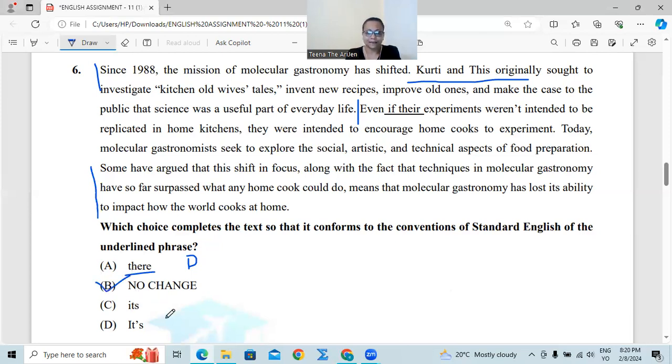Number C, it's, even if it's experiment. Whose? It's neutral gender. We are looking for Kurti and some other. Right? So this is the correct number B, and again number D and number C are incorrect. Next.